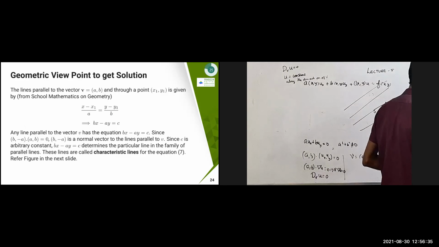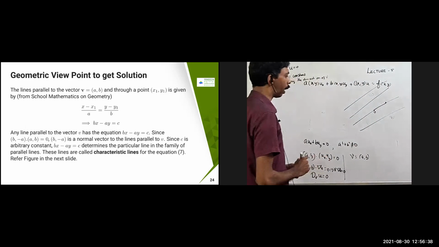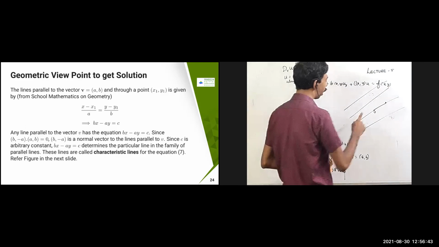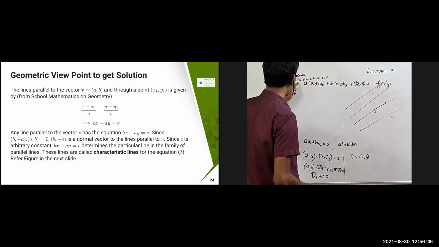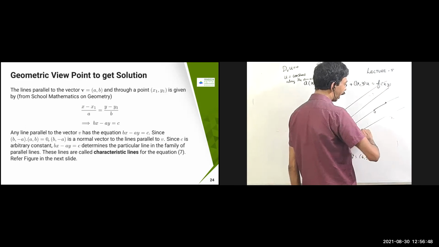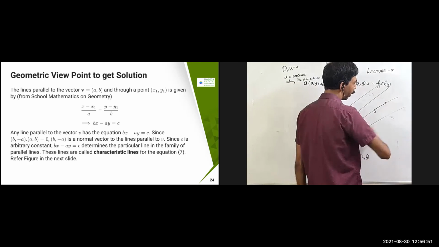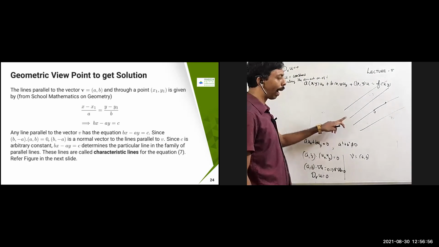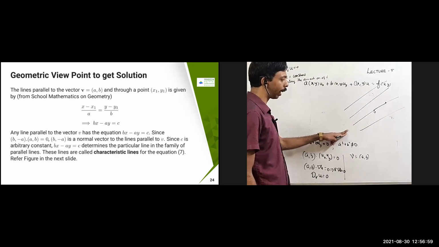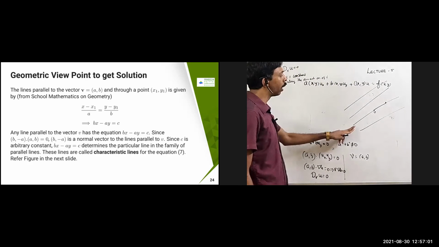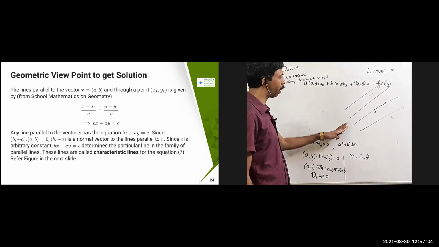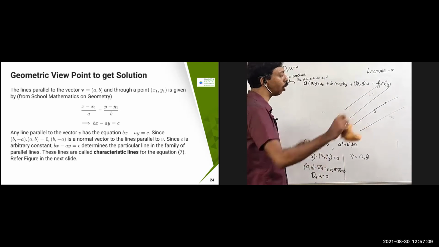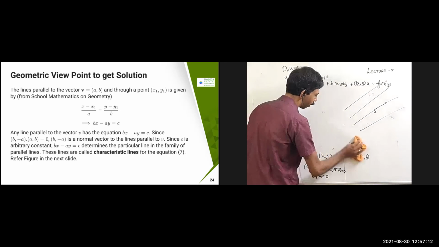So how are we obtaining that infinitely many? This is another school mathematics geometry which you are going to apply. What I obtained is that u equals constant along the direction of v, so I get a line along this vector, and it is constant over there. Now I can obtain a parallel line through a different point (x1, y1), parallel to the vector v.